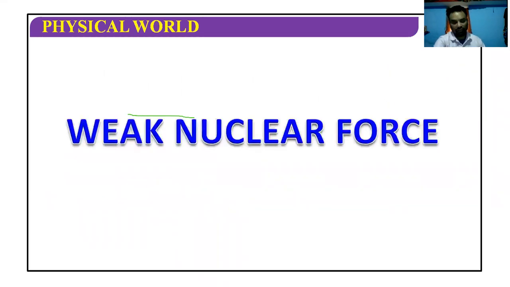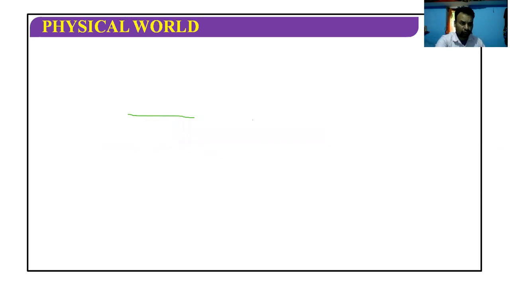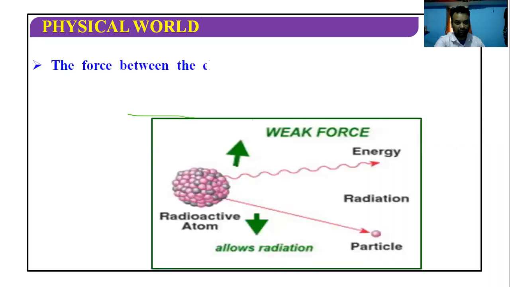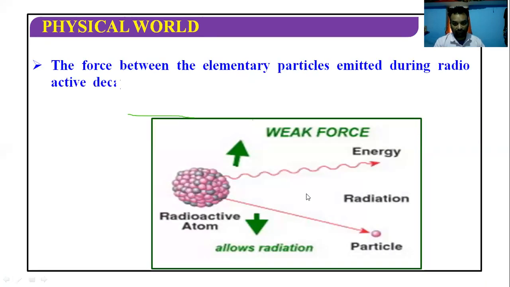Now the final and last fundamental force is the weak nuclear force. It is already a nuclear force, but a weak one. The third one was a nuclear force, but that was a strong nuclear force. Now we will study how it works.